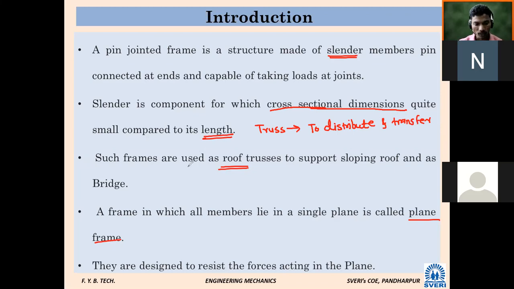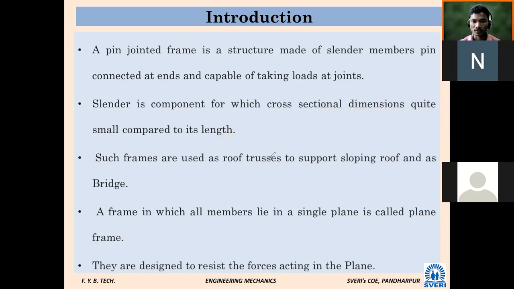If only one element or member is used, it may fail due to high load on that single member. That is why it is necessary to distribute that force into other members and then transfer it as necessary. First distribute, then transfer. That is the main aim of trusses.